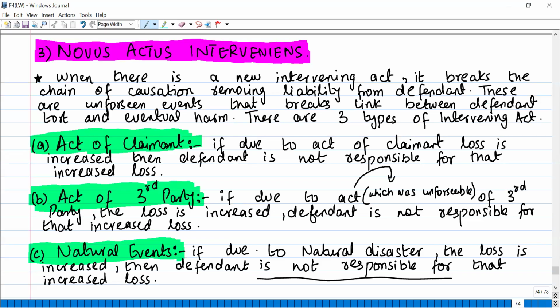Okay. Now, what are the three types of intervening act? The first one is act of claimant. If due to an act of the claimant the loss is increased, then the defendant is not responsible for that increased loss. Okay. So I gave you one example. I can give another example.